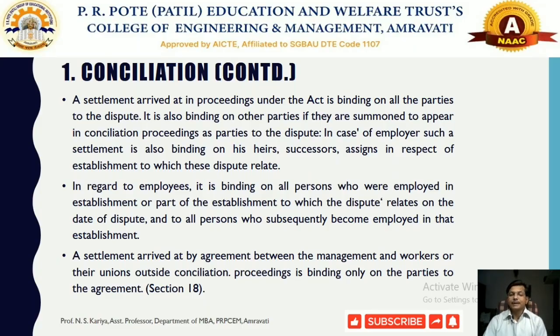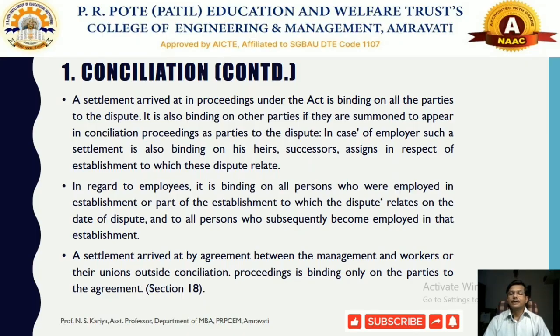In regard to employees, it is also binding on all the persons who are employed in the establishment. Once the decision or award has been made by the conciliation officer or board of conciliation, that decision should be binding on all the employees employed in that establishment to which the dispute relates on the date of the dispute, and also on persons who subsequently become employed in that establishment.